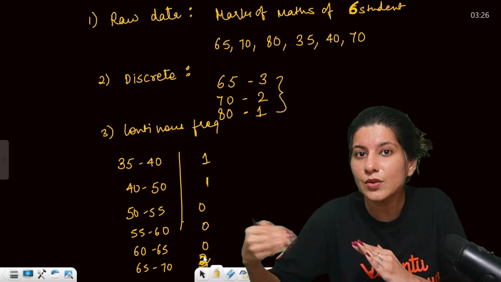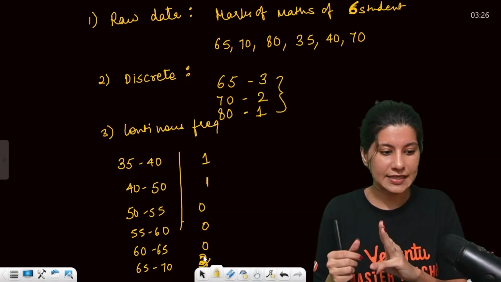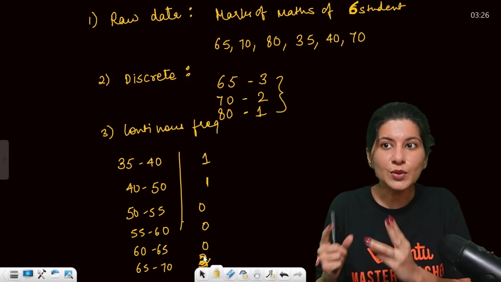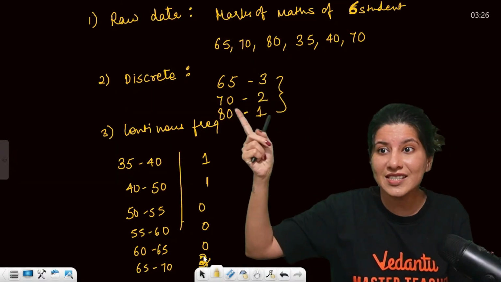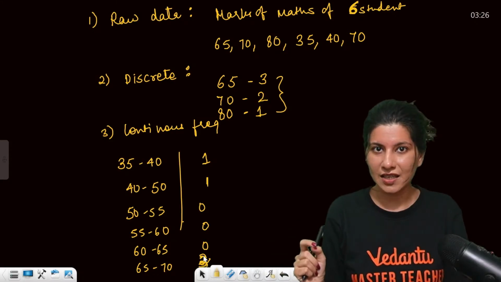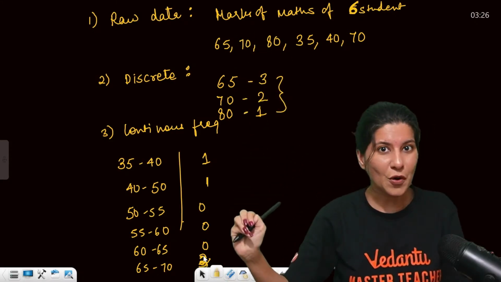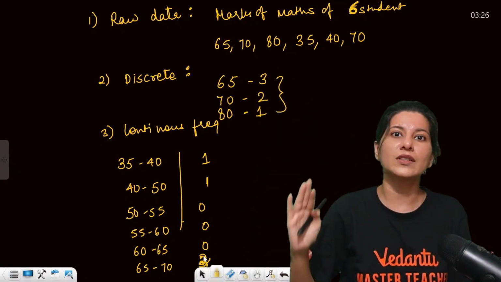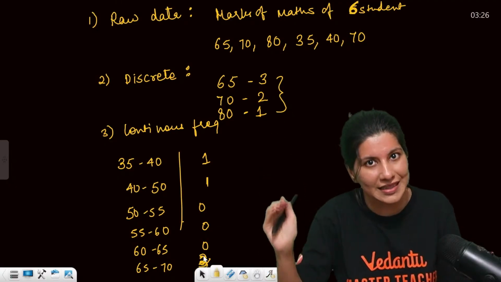Now how are we going to go about it? First of all, we'll talk about 3 measures of central tendency. We are going to talk about how to calculate mean of raw data, how to calculate mean of discrete data, and how to calculate mean of continuous frequency data. So mean of all 3 categories, then median of all 3 categories, then mode of all 3 categories. So we are going to spend some time in this manner, okay?